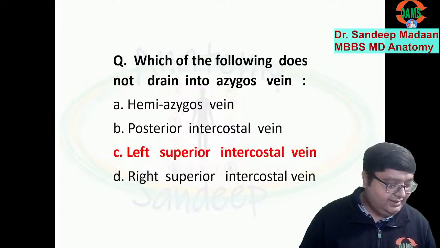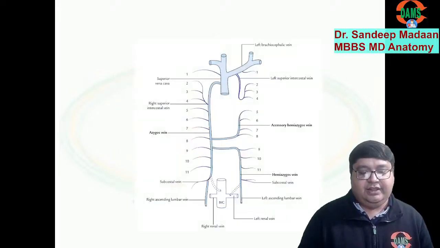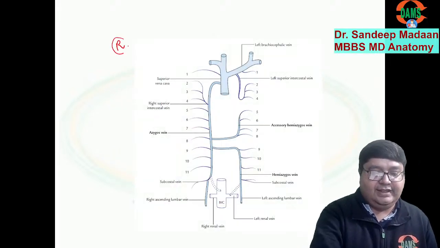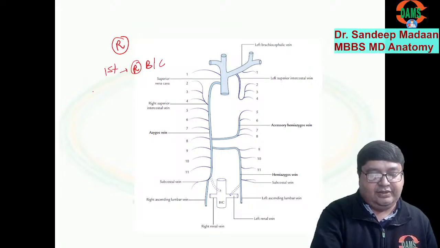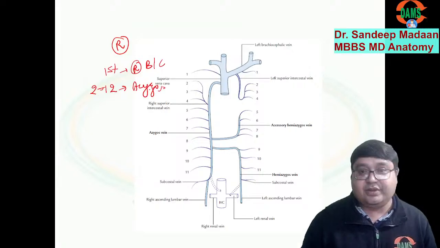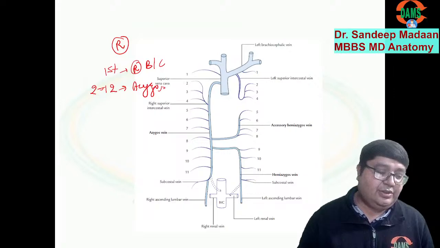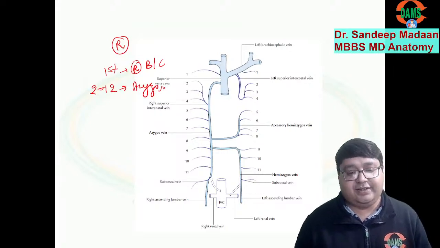And how to memorize this? Let me show you this diagram. So please remember on the right side, first vein is fixed. That goes to right brachiocephalic. And after that, whatever number 2 to 12, they can ask you, answer will be azygos vein. That's fixed. So first vein brachiocephalic. After that, whatever vein on the right side, it will be draining into azygos.